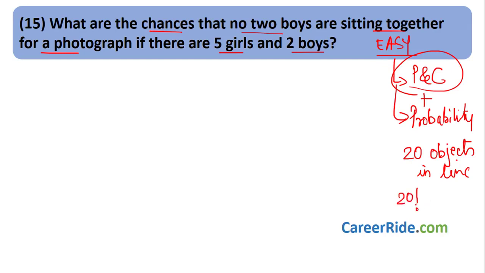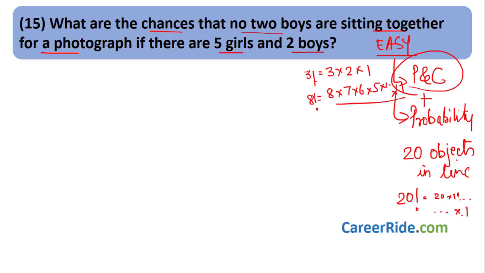What is a factorial? 3 factorial is nothing but 3 into 3 minus 1, which is 2, into 1. 8 factorial is nothing but 8 into 7 into 6 into 5, we have to go down by 1, into 4 into 3 into 2 into 1. In the same way, 20 factorial will be 20 into 19 into 18 and so on, down to 3, 2, 1.